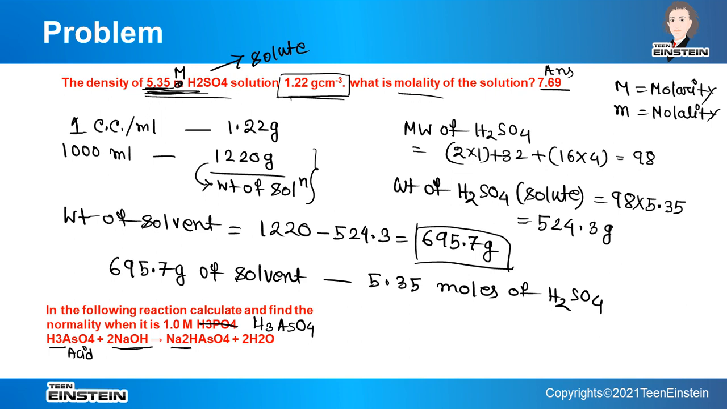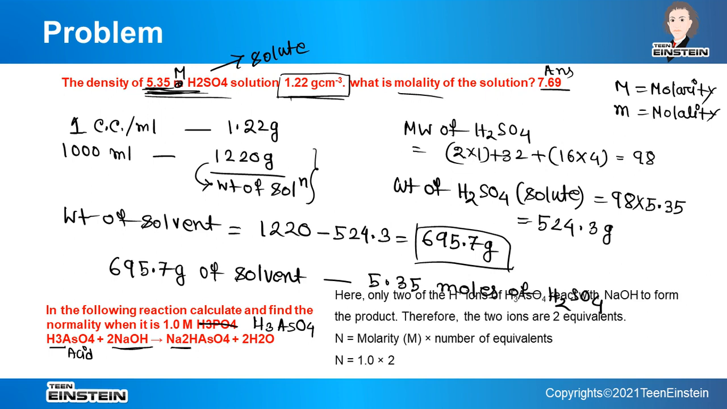From the equation we have to understand what the valence factor is. Once we know the valence factor and the molarity is already given, we can easily calculate the normality. So here only 2 H plus ions of H2SO4 acid are reacting with NaOH to form the product. So 2 ions are basically 2 equivalents. The number of equivalents or valence factor, whatever we say, is actually the same thing. We have to multiply it with the molarity, and ultimately we will get 2.0. So this is the normality of the solution.